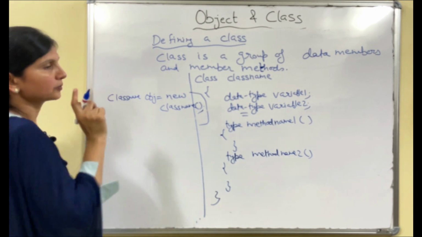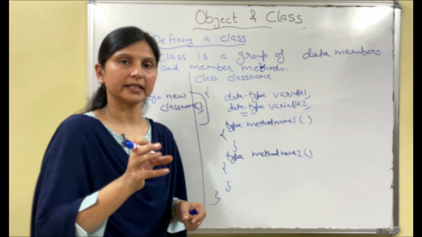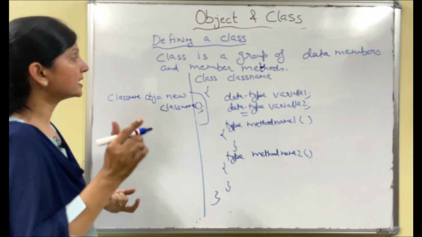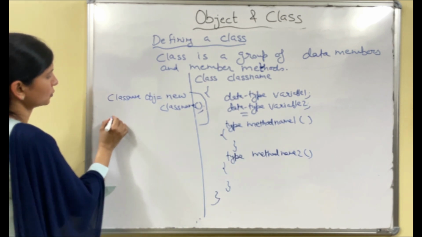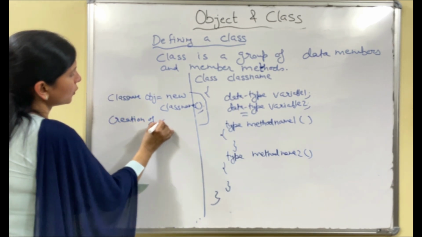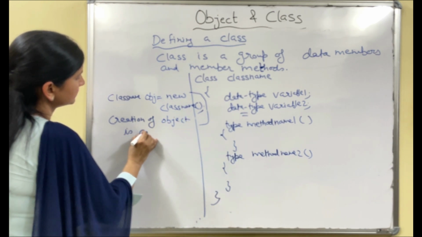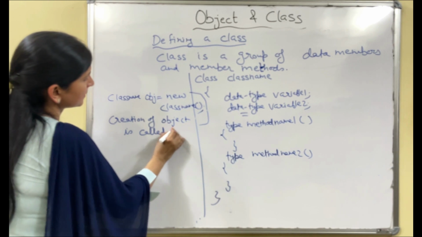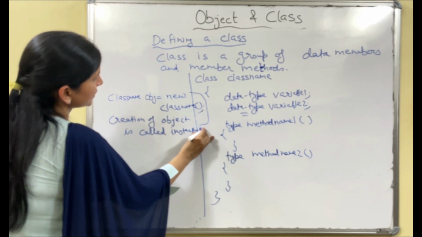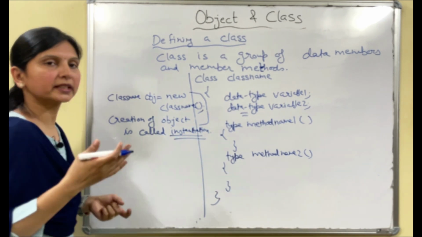Now see, we have just studied that object is the instance of class, and creation of object is called instantiation. It can be asked, what is instance?